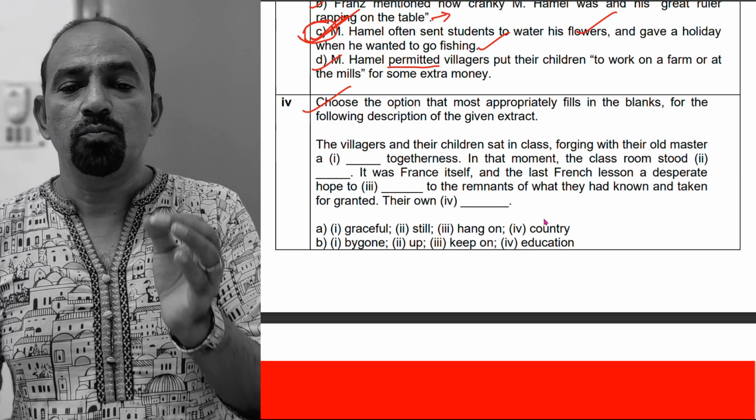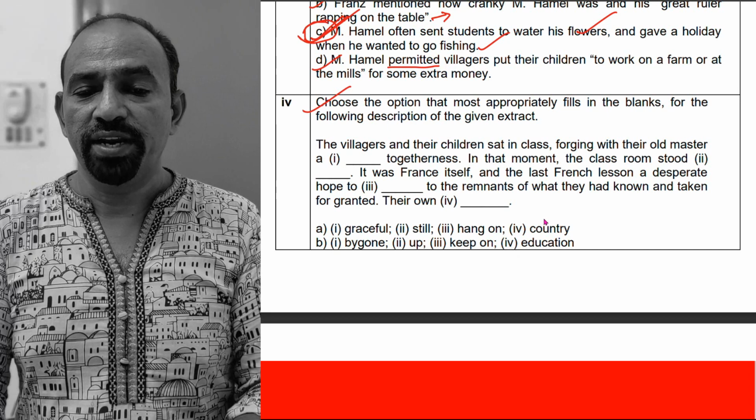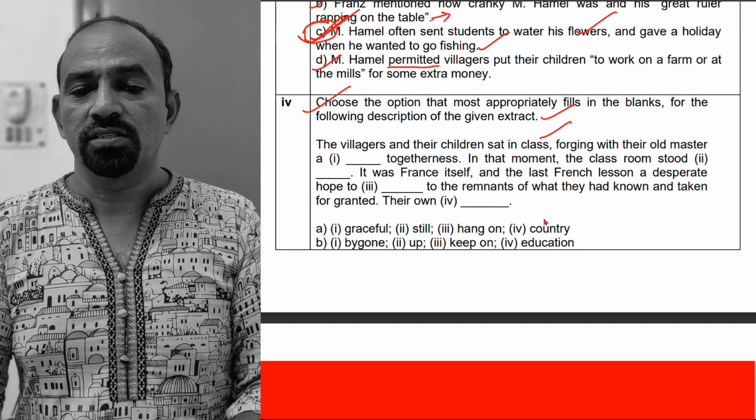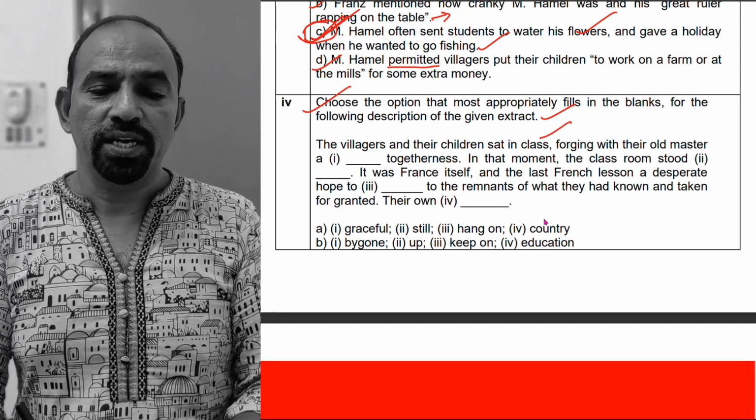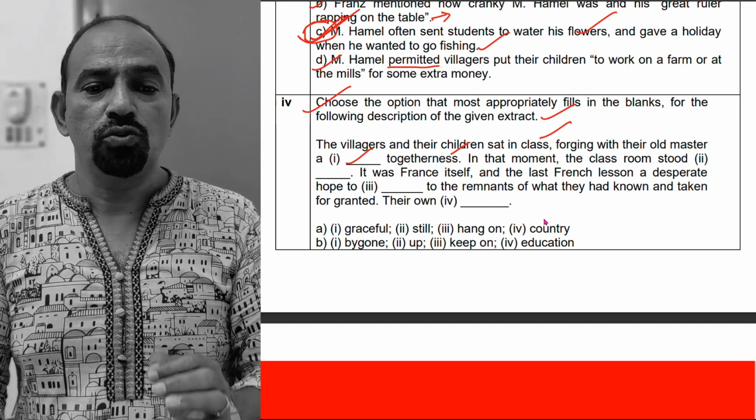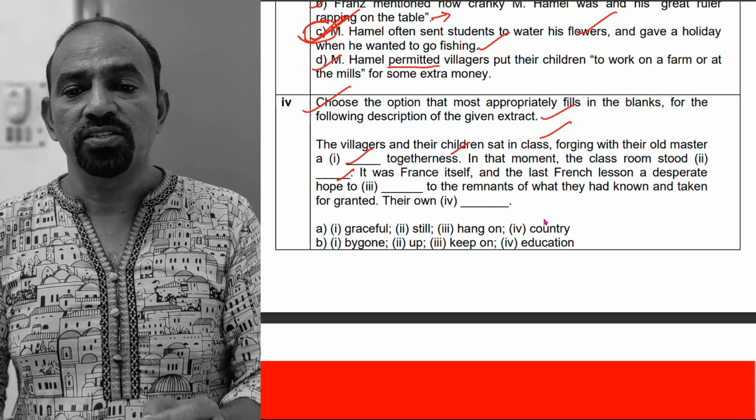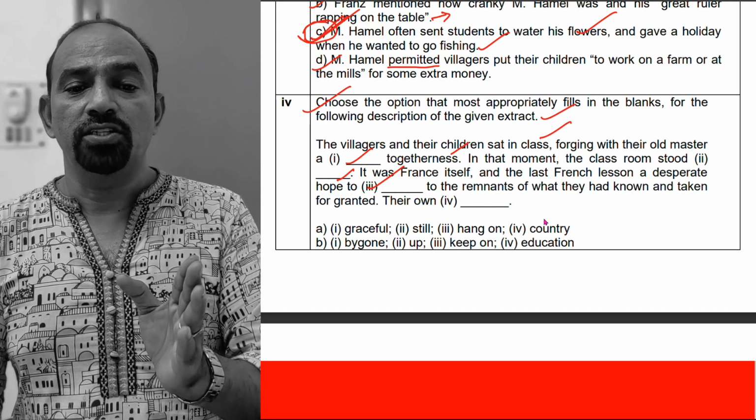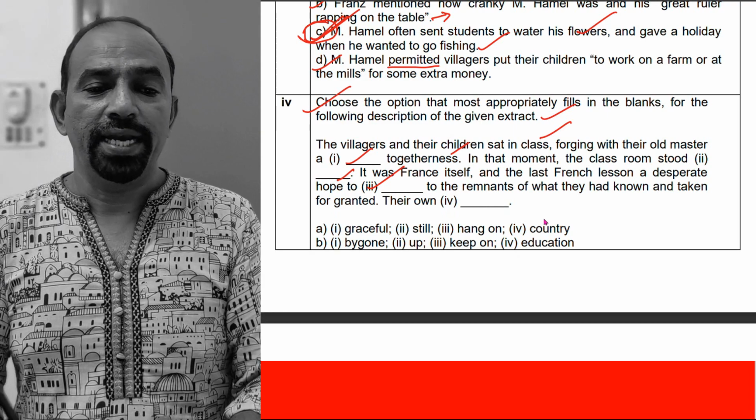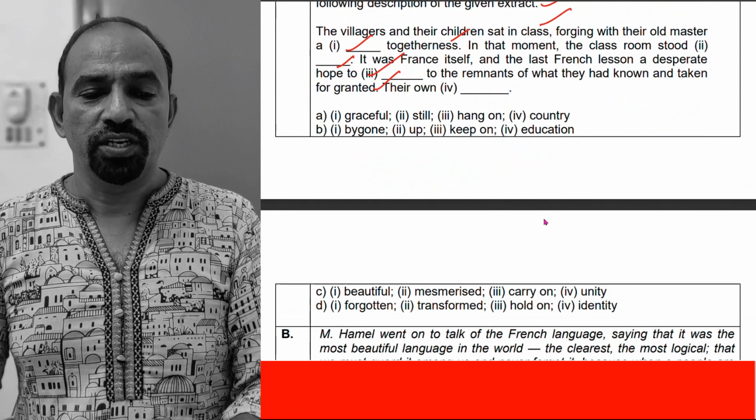Choose the option that most appropriately fills in the blanks for the following description of the given extract. The villagers and their children sat in class, forging with their old master a dash togetherness. In that moment, the classroom stood dash. It was France itself, and the last French lesson a desperate hope to dash to the remnants of what they had known and taken for granted, their own dash. So look at the options here.